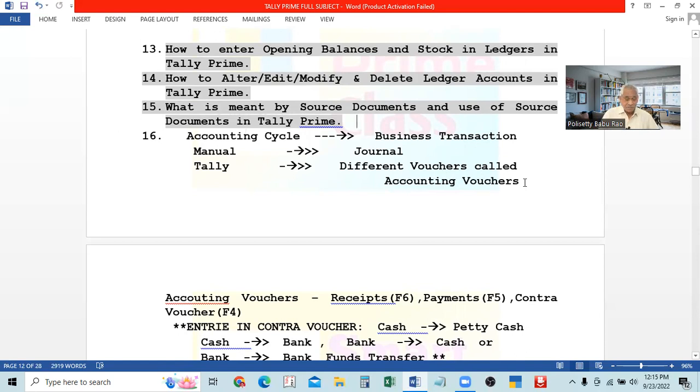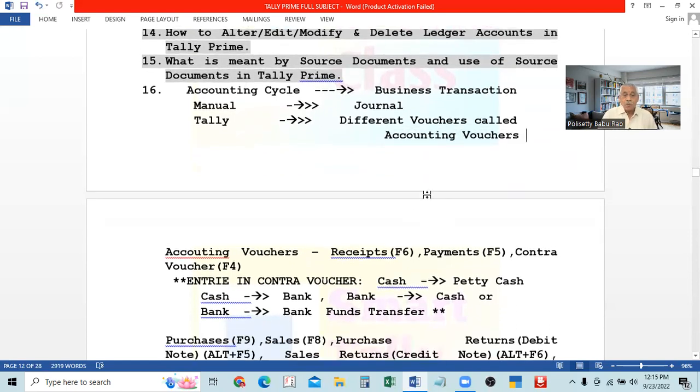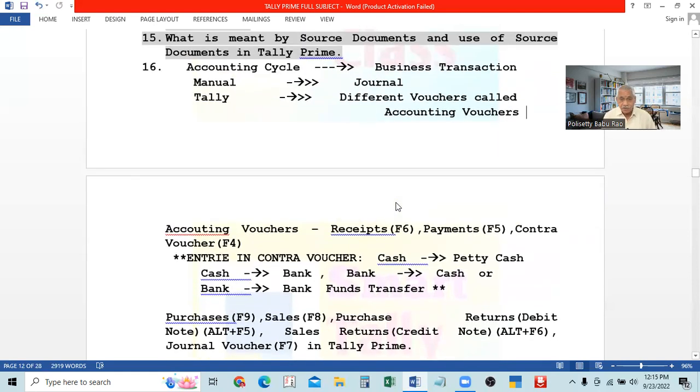In the previous manual system, there was one voucher, the payment voucher. For payment proof, we write the voucher and get the signature of the recipient. That's all. This is called a voucher, recording the transactions in the form of a voucher. So these accounting vouchers we are going to learn today. What are the different accounting vouchers?